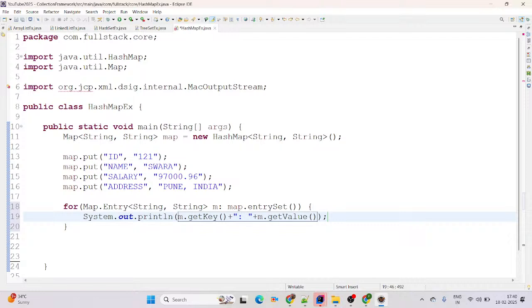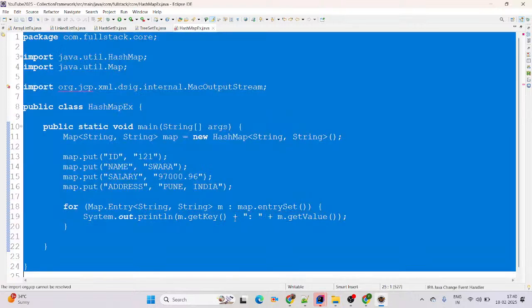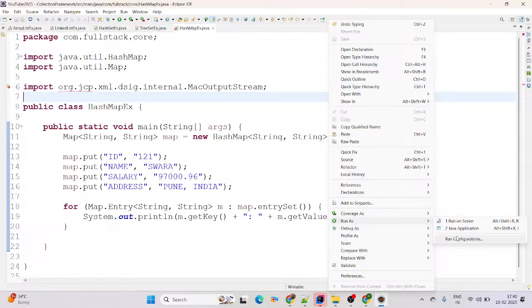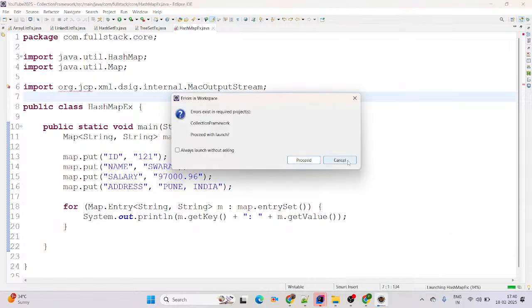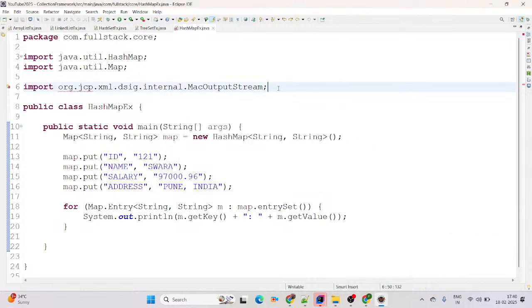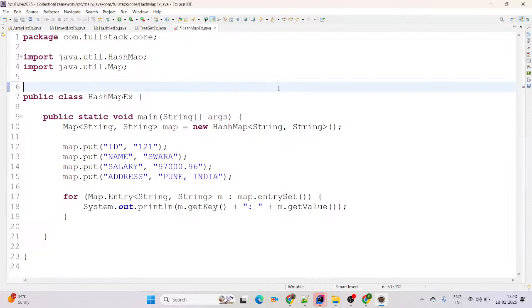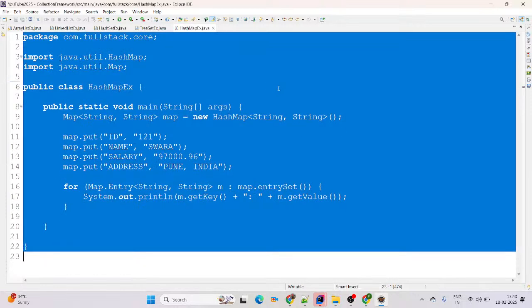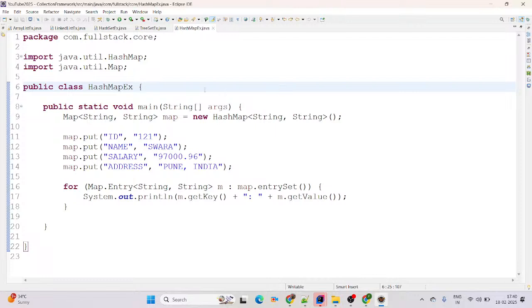Whenever you run this application, we are expecting it will print the key value pairs. Simply try to run this application: Run as Java application. See, it gives a compilation problem. Line number 6 is unwanted, we don't require it. Control A, Control I, Control Shift F will format the code. Now I am trying Run as Java application.